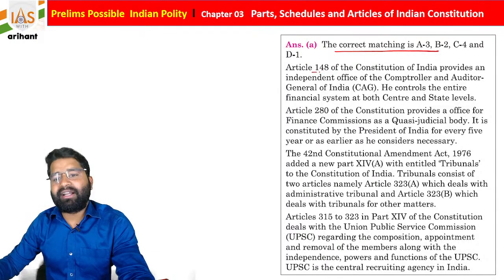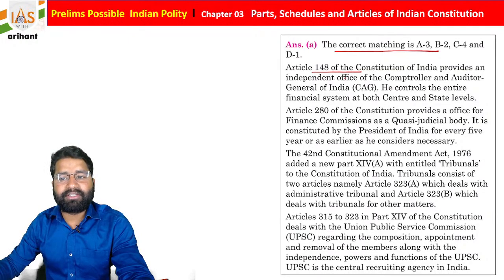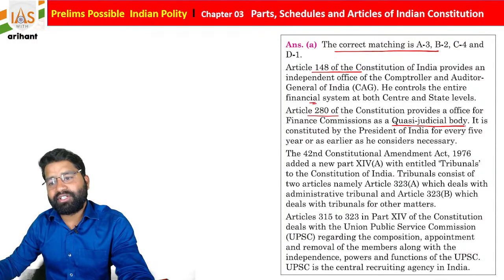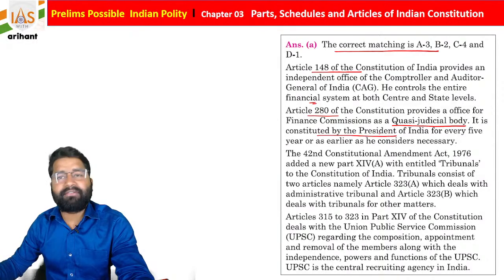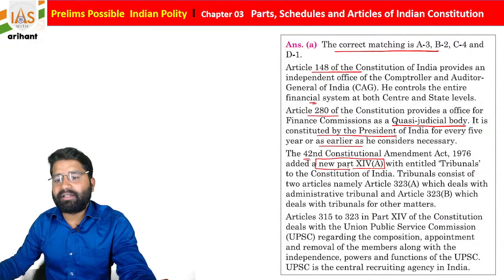Article 148 is about the Comptroller and Auditor General of India, and he controls the entire financial system both at the center and the state level. Article 280 of Indian Constitution is about the Finance Commission as a quasi-judicial body. It is constituted by the President of India every 5 years or earlier as he considers necessary. The 42nd Constitutional Amendment Act added a new part to the Indian Constitution, Part 14A, and there is Article 323A, that is for the Administrative Tribunal, and Article 323B, that is for the Tribunal for other matters.